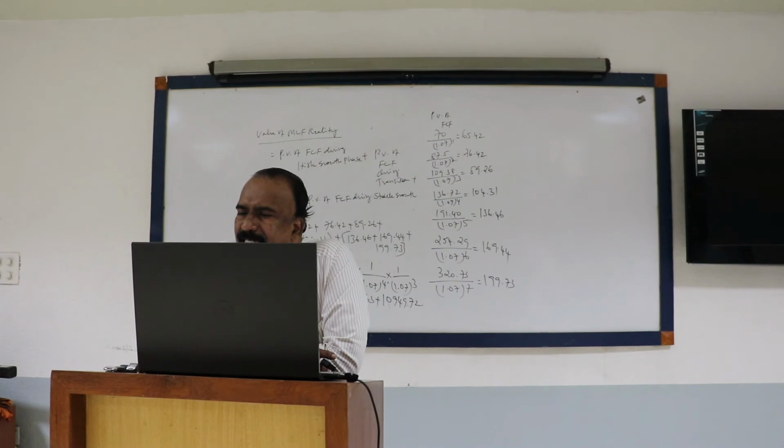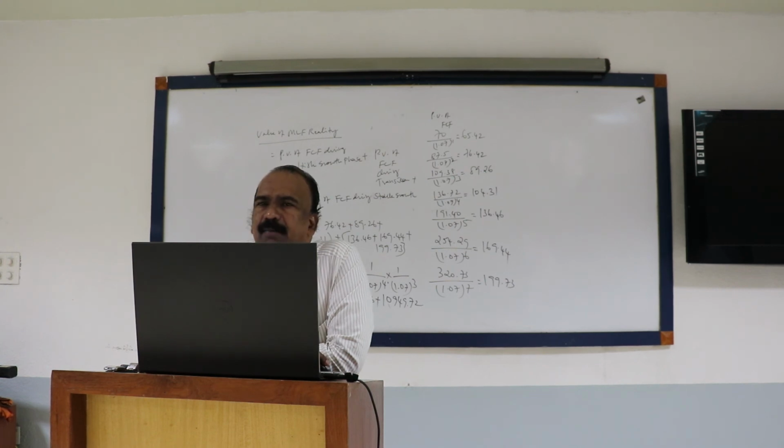Divide by WACC minus G, as we have done for the two-stage model. WACC of the stable growth is 12%, that is 0.12, minus G. G is the growth rate, that is 0.1, 10%.